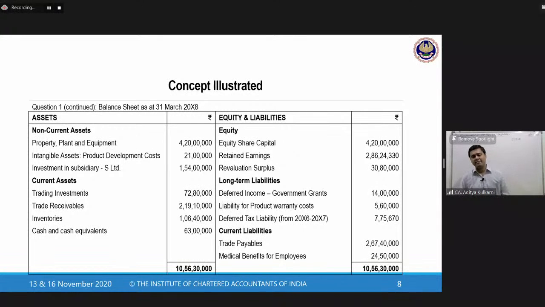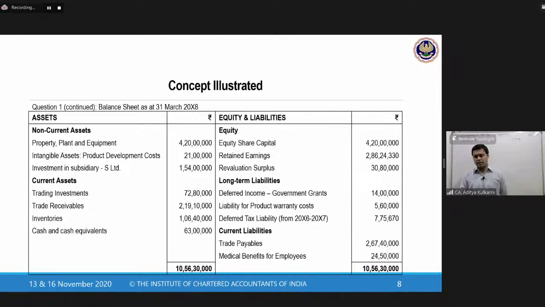On equity and liabilities, you normally have a vertical balance sheet, but for the purposes of space paucity, I have just given it in a T form balance sheet. That also starts with assets and moves on to equity and liabilities. So you have equity share capital 4.2, retained earnings 2 crore 86 lakhs 24,330, reval surplus 30 lakhs 80,000. Long-term liabilities: you have deferred income, that is government grants. You have studied Ind AS 20, I hope. In that, you know what is deferred income. So 14 lakhs is there in your balance sheet. It will be taken to your income over the subsequent periods, depending on the terms and conditions of the grant, of course.